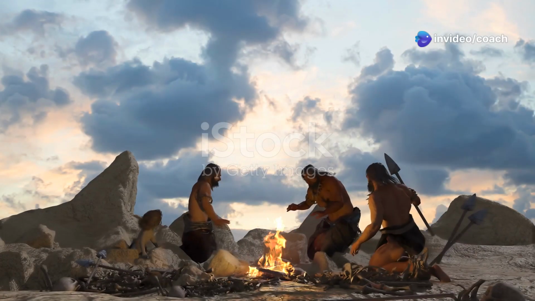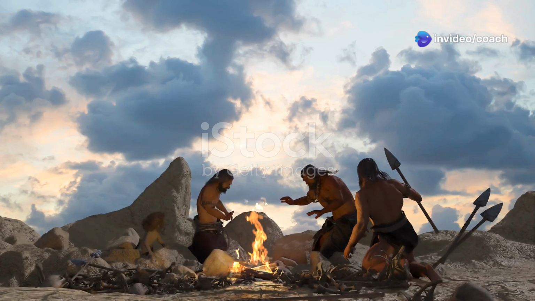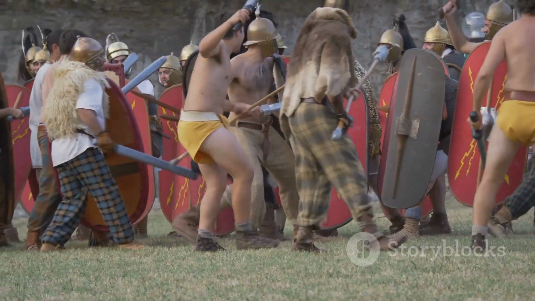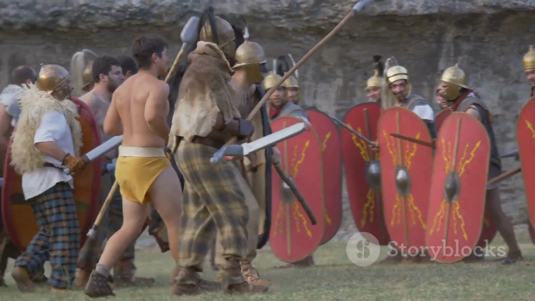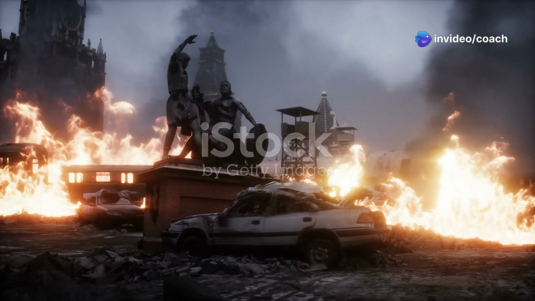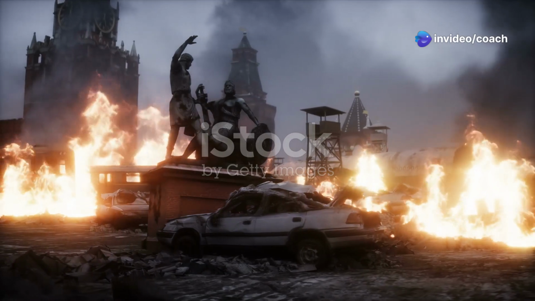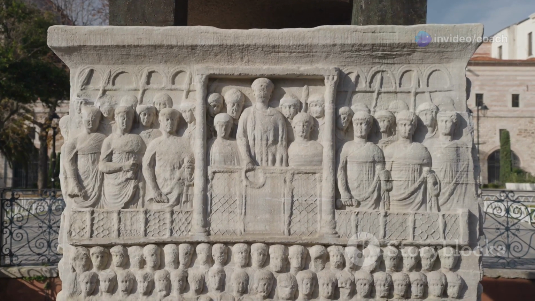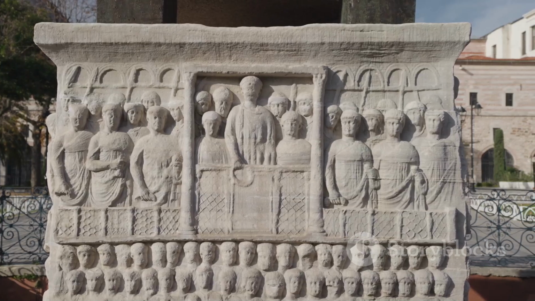From the earliest days of human existence, people have needed ways to live together peacefully and solve problems. Imagine living in a time when no rules existed, where strength and power were the only laws. Such a life would be full of chaos, danger, and conflict. To avoid this, humans created governments, structures that establish rules, protect rights, and maintain order.